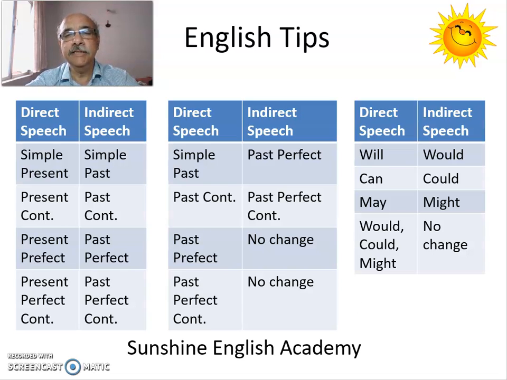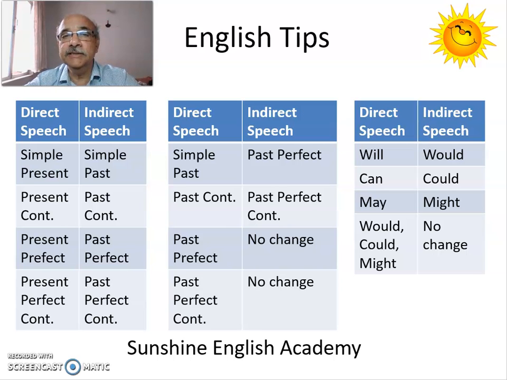Here are tables that show how the tenses change when direct speech is converted to indirect speech. In the first table, we see that all present tenses are changed to past tenses. The simple present changes to simple past, present continuous to past continuous, present perfect to past perfect, and present perfect continuous to past perfect continuous.